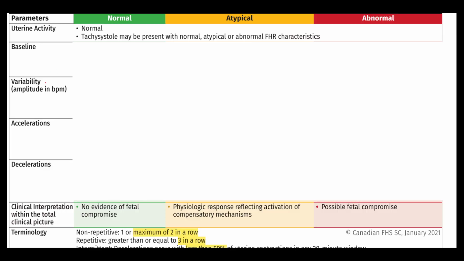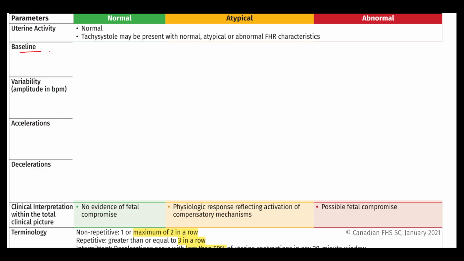Okay, and then in Canada, we use what's called the electronic fetal monitoring classification system. This is different from the American system, which has categories 1, 2, and 3, with 3 being the ominous category requiring delivery, whereas in Canada, we have normal, atypical, and abnormal classifications. And for each of these categories, we have some recommended steps for management.